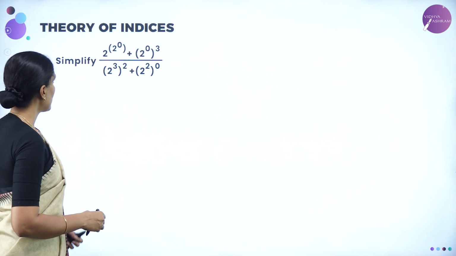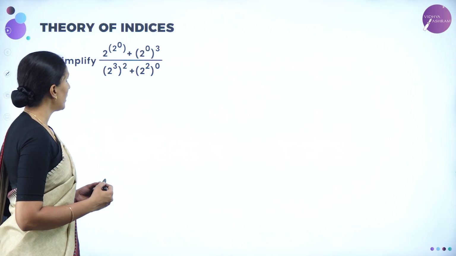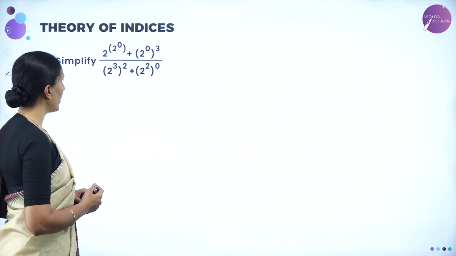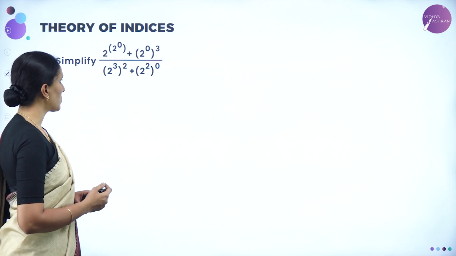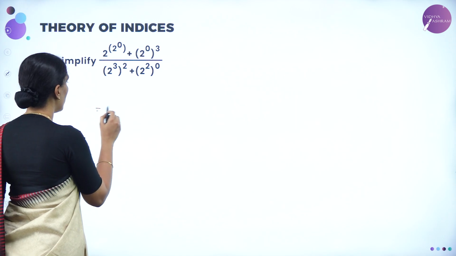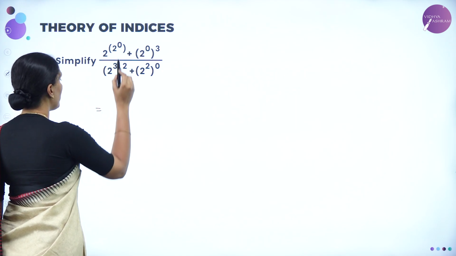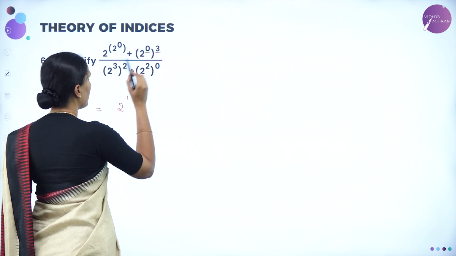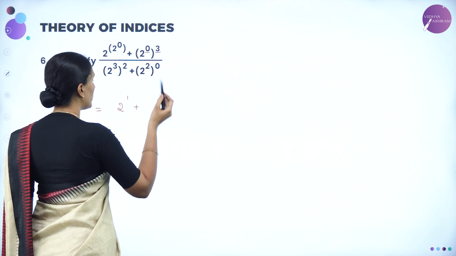Next, simplify 2 to the power 2 power 0, 2 power 0 whole cube, whole divided by 2 cube whole square, 2 square to the power 0. So now 2 to the power 0 is nothing but 1, plus we have 2 different power here. So 0 into 3 is 0.